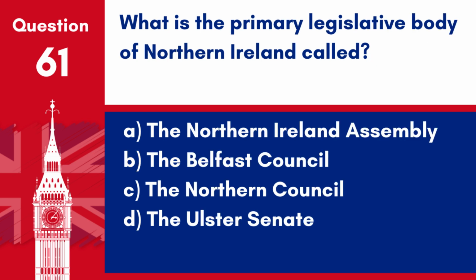Question 61. What is the primary legislative body of Northern Ireland called? A. The Northern Ireland Assembly. B. The Belfast Council. C. The Northern Council. D. The Ulster Senate. Answer A. The Northern Ireland Assembly. The primary legislative body of Northern Ireland is called the Northern Ireland Assembly, which is responsible for local legislation.